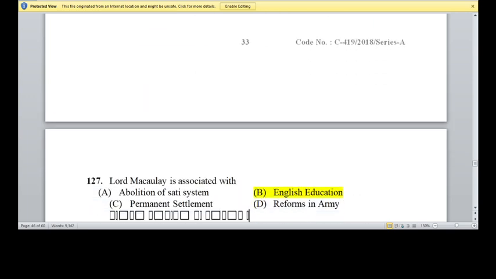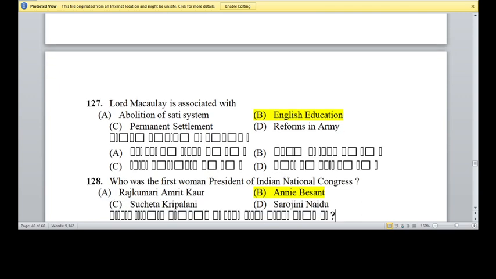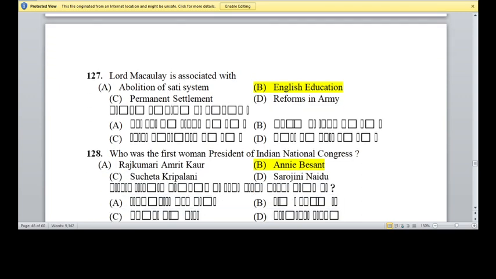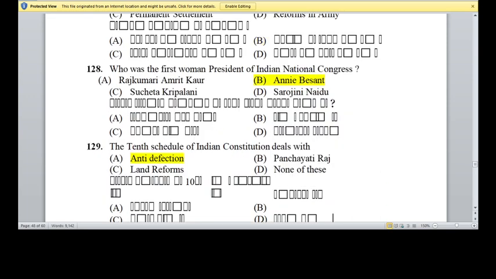Question number 127. Lord Macaulay is associated with? Option B, English education. Option B is the right answer. Question 128. Who was the first woman president of INC, Indian National Congress? So option B, Annie Besant is the right answer. Question 129. The 10th schedule of Indian Constitution deals with? Option A, anti-defection is the right answer.